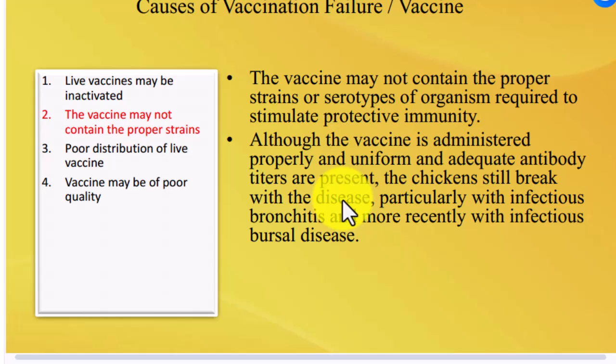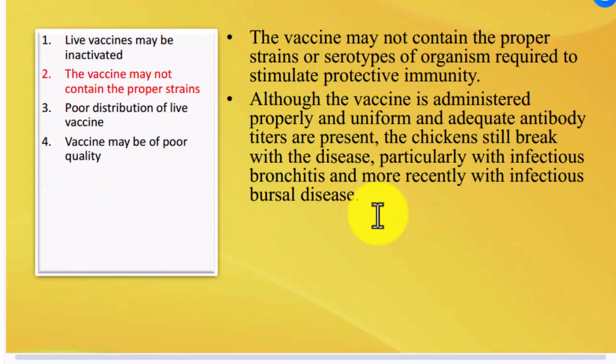The vaccine may not contain the proper strain or serotypes of organism required to stimulate protective immunity. Although the vaccine is administered properly and uniformly and adequate antibody titers are present, the chicken still breaks with the disease, particularly with infectious bronchitis and, more recently, with infectious bursal disease.